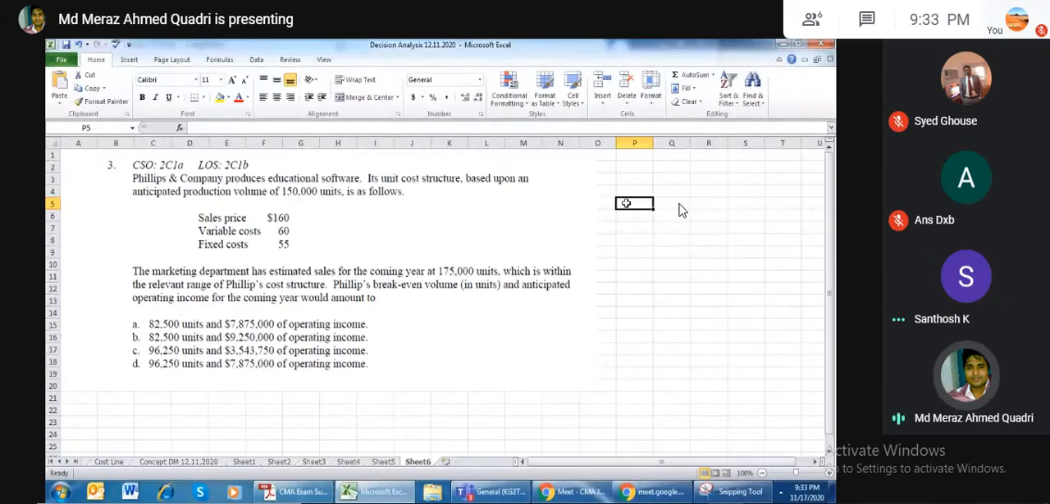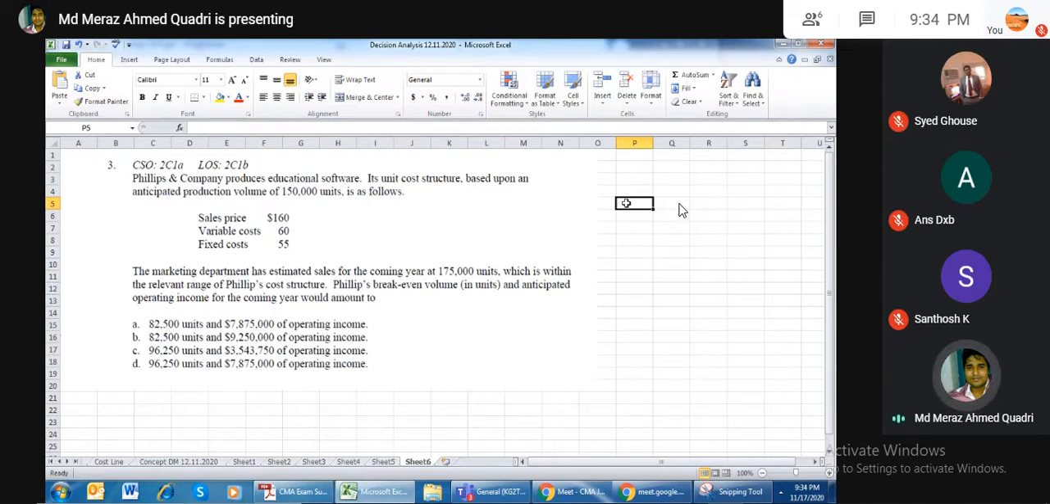Okay. So what is this situation? Philips and company produces educational software. The cost price is given, and that is based on 150,000 units. Actually, the question is giving you a hint just to calculate the fixed cost. Now marketing estimated the sales is going to be 175, which is within the relevant range of Philips cost structure. It means that fixed cost will remain fixed within certain limits.